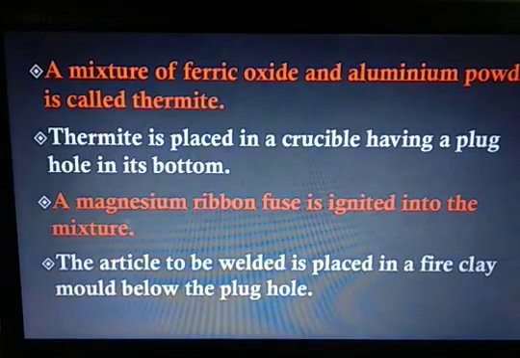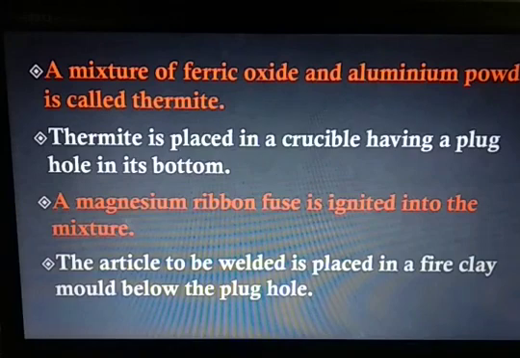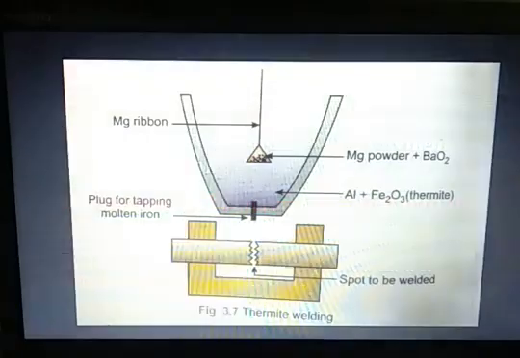What happens in a welding thermite process? A mixture of ferric oxide and aluminium powder, that is called thermite, is placed in a crucible having a plug-in hole in its bottom. Then a magnesium ribbon fuse is ignited into the mixture, and the article to be welded is placed in a fire clay mold below the plug hole.